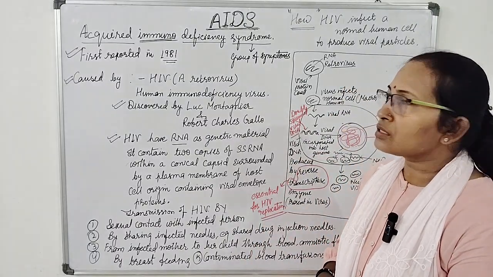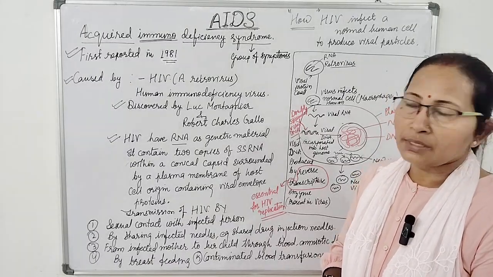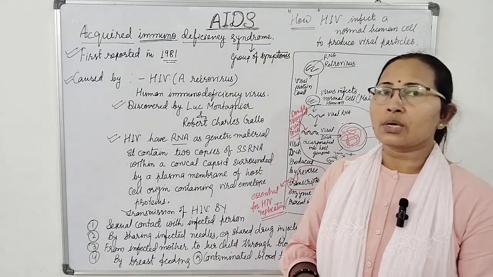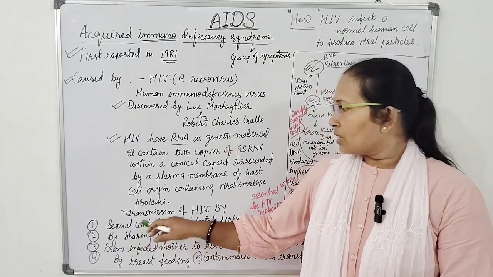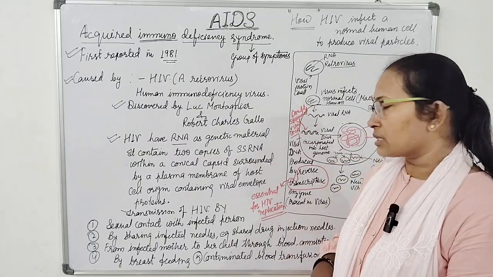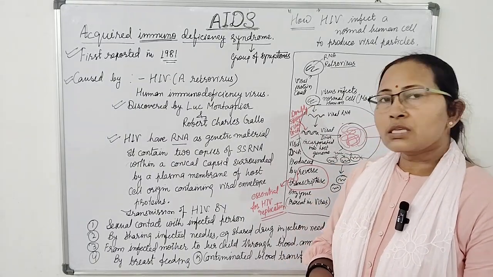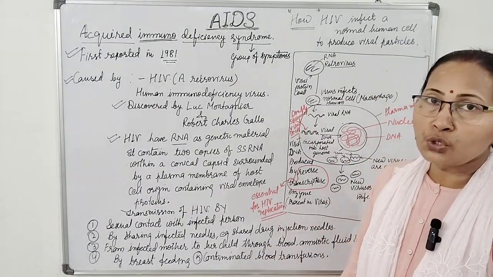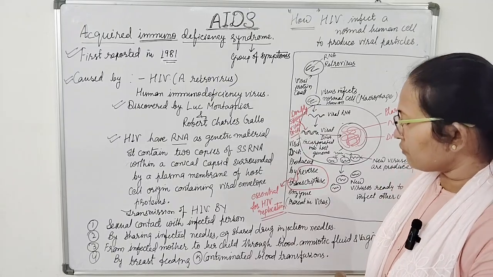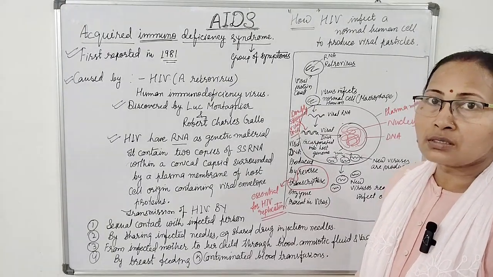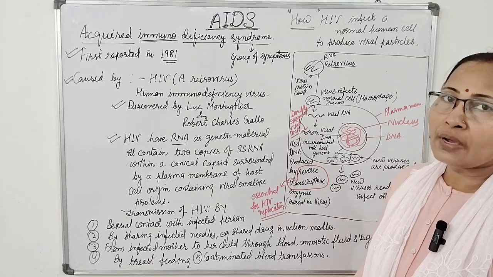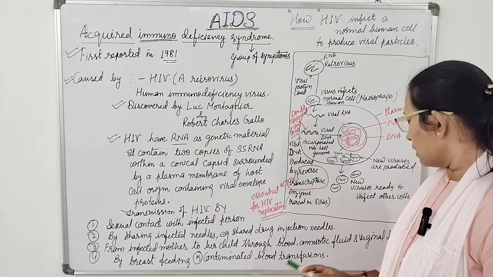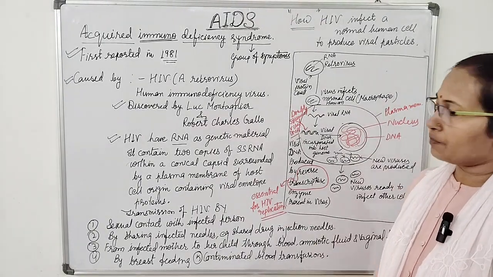Transmission of the HIV virus happens in five ways, by which the virus is transmitted into a healthy person. First is sexual contact with an infected person. Second, by sharing infected needles, for example, drug abusers use needles to take intravenous injections. Third, from an infected mother to her child through the amniotic fluid, through the vaginal fluid and by the blood.